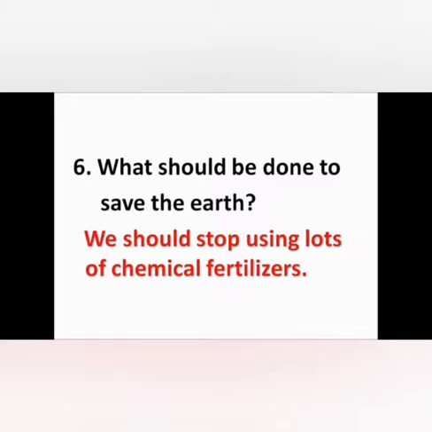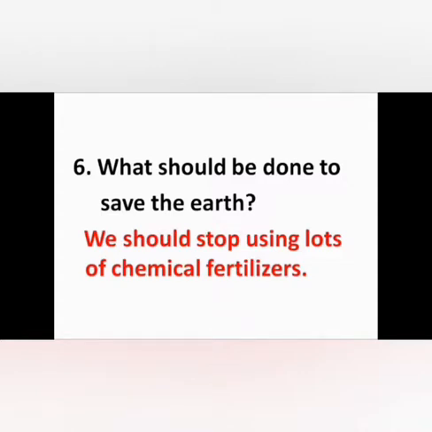What should be done to save the earth, children? Yes, very good. We should stop using lots of chemical fertilizers because chemical fertilizers may affect soil and also some of the plants. So, we should stop using chemical fertilizers. Do you have any more ideas about these questions? How can we save the earth?